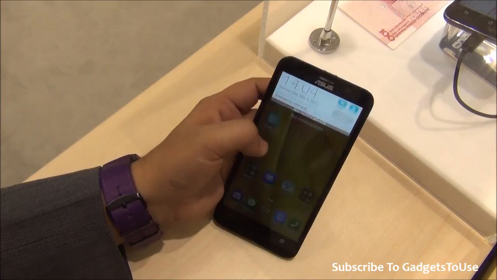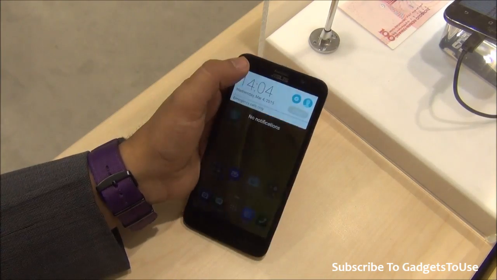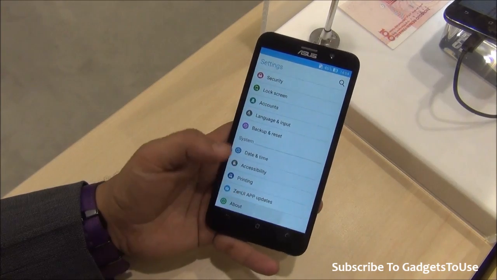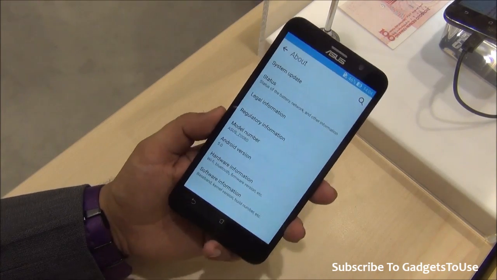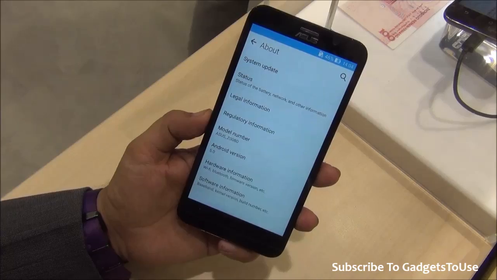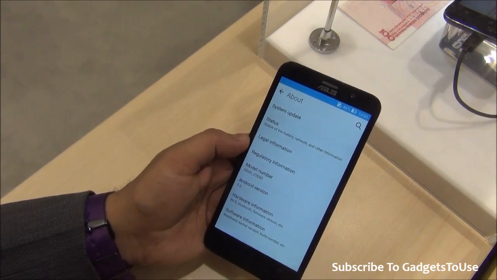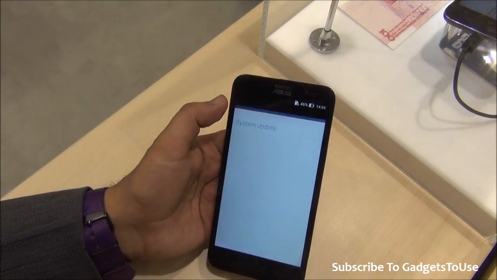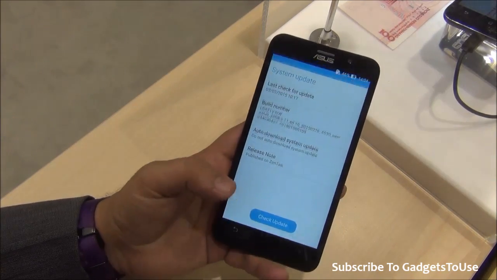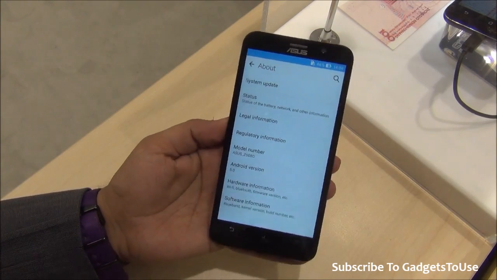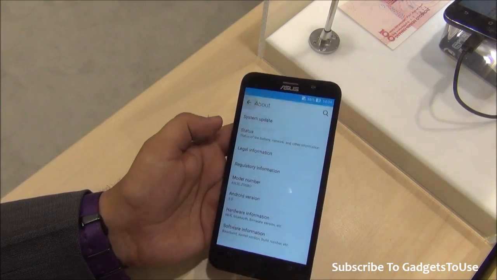Let's take a look over the notification center. This is how it looks like, and when we take a look over the settings, we will find out the version of Android. First of all, let's take a look over the about phone, and we have Lollipop running on this phone, which is very good, and that is one reason it is kind of smooth in terms of the UI. And you do have support for system update. Again, this is not running the latest version of Lollipop, but it is Lollipop 5.0, which is still good, I would say, not a problem.